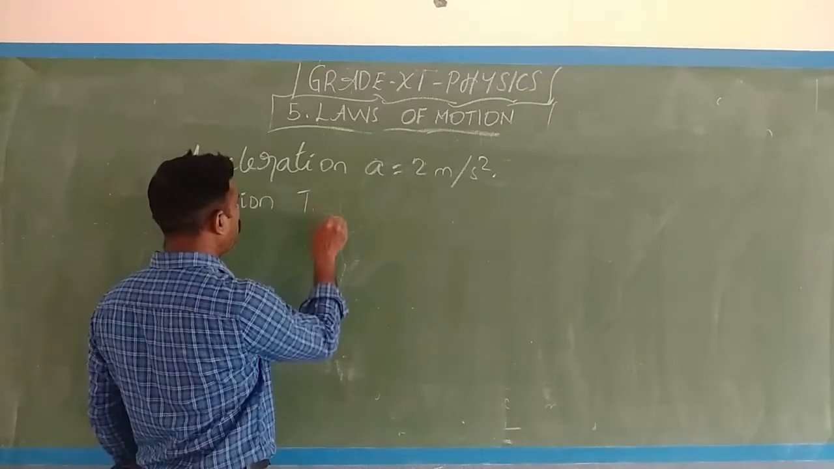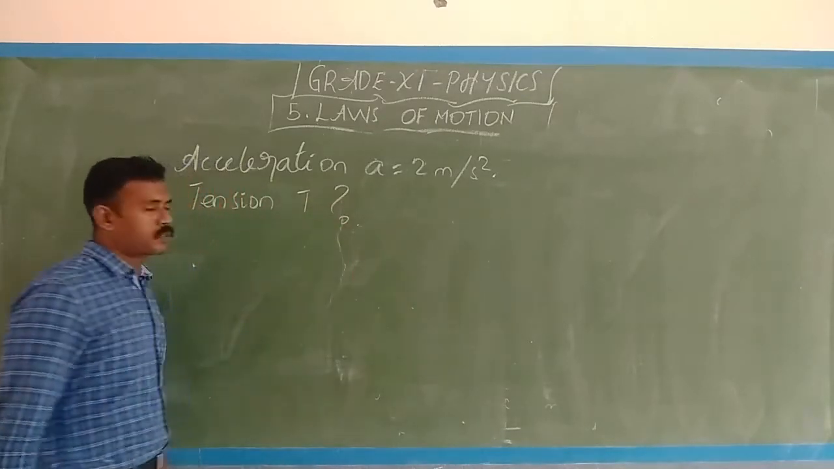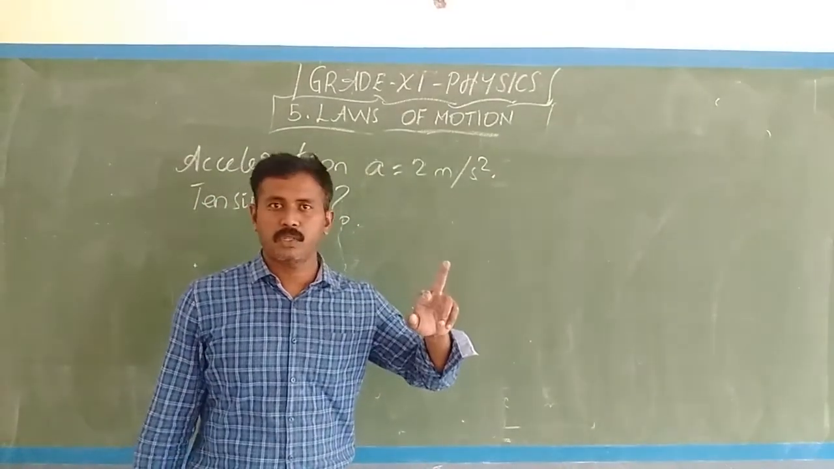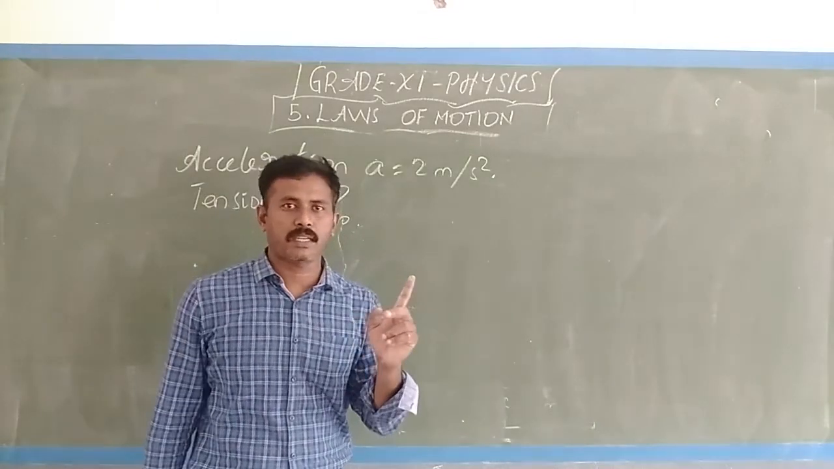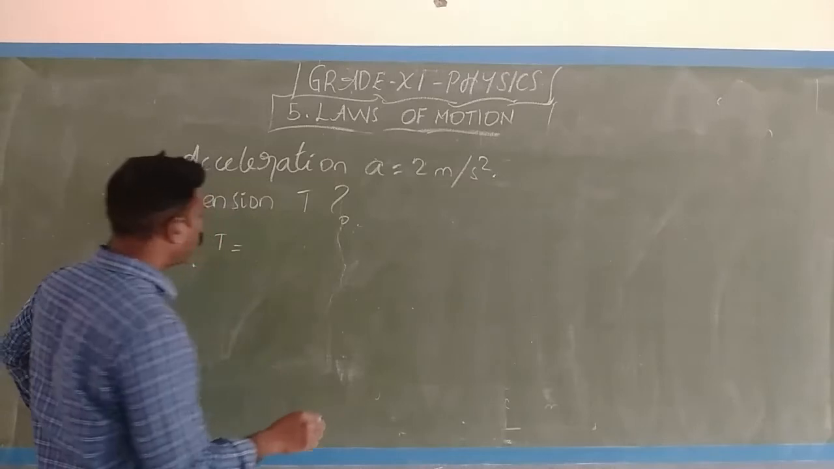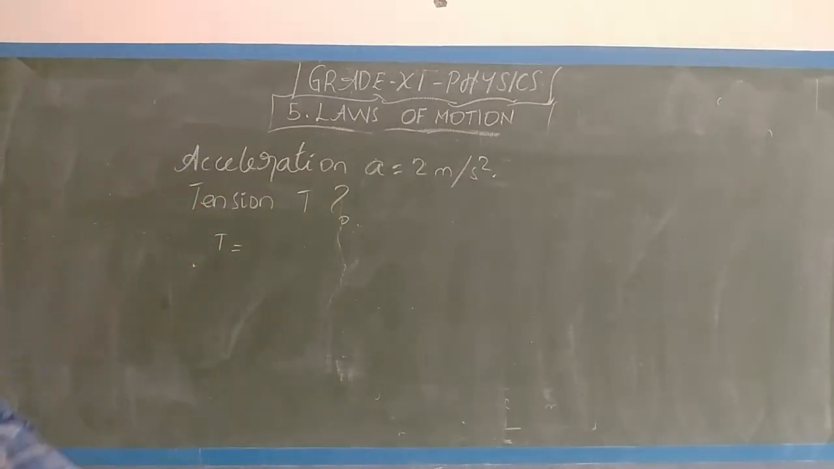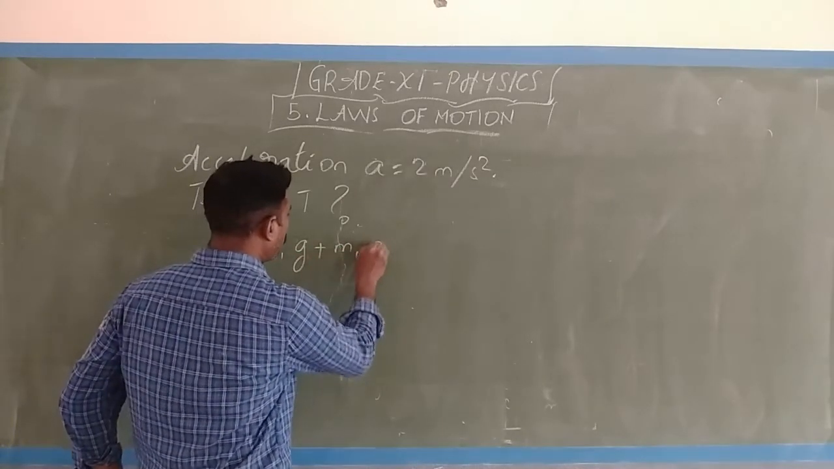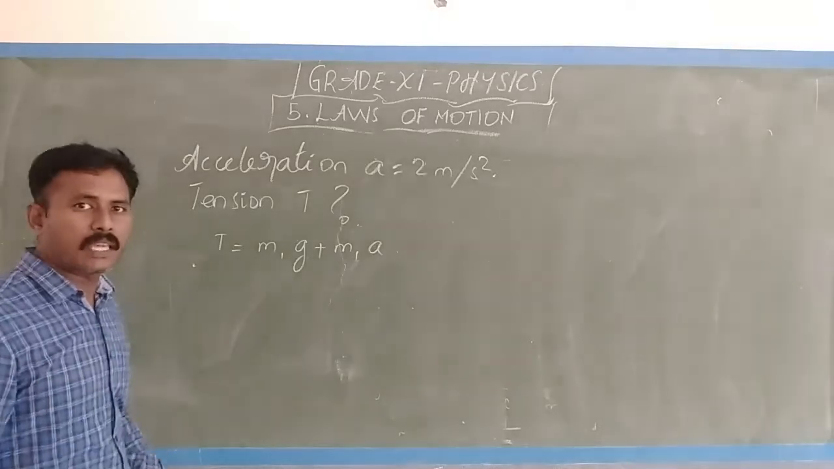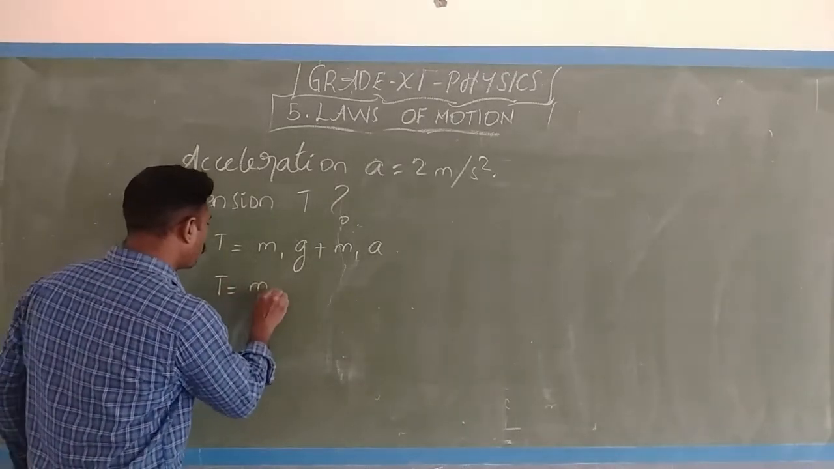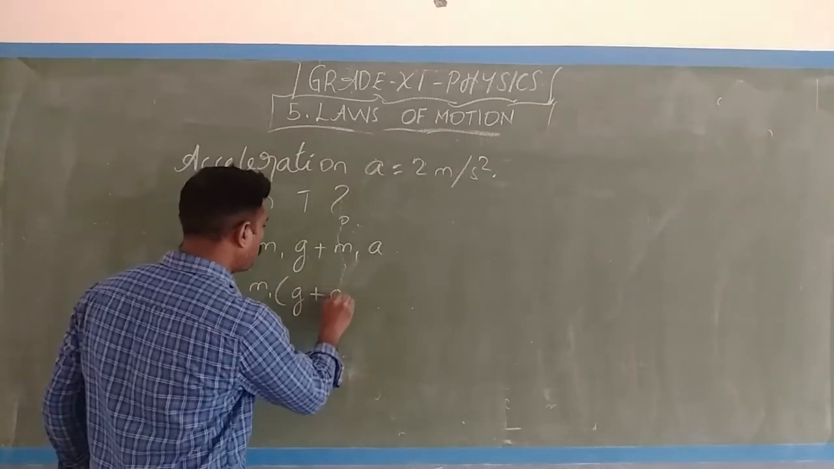So tension T. What is tension T? We have two formulas, from equation 1 and equation 2. Either one we can take. So now I will take the first equation. Tension T equal to, what's the first equation? M1g plus m1a. This is the equation for the tension. So T equals m1 into g plus a.